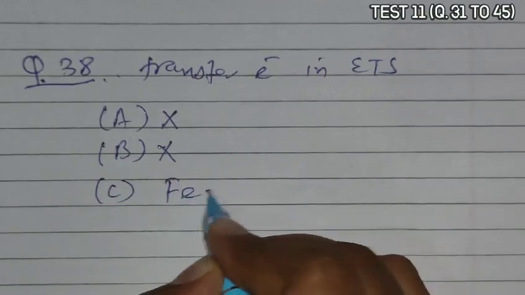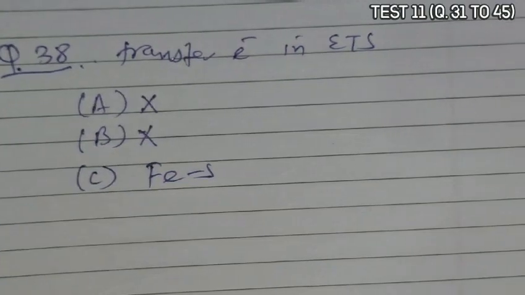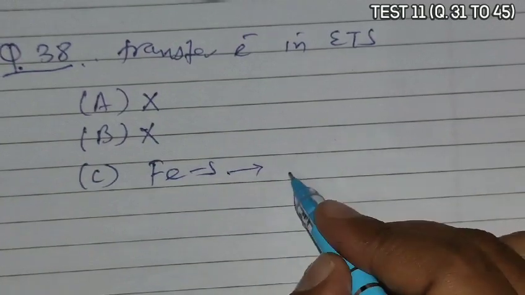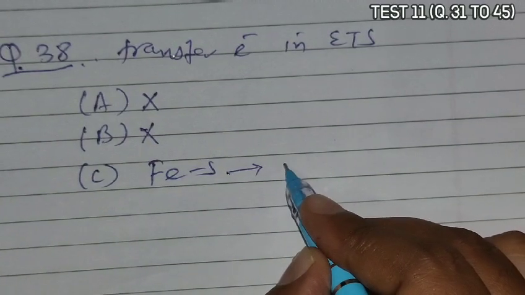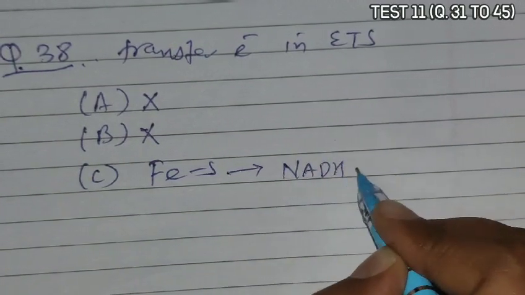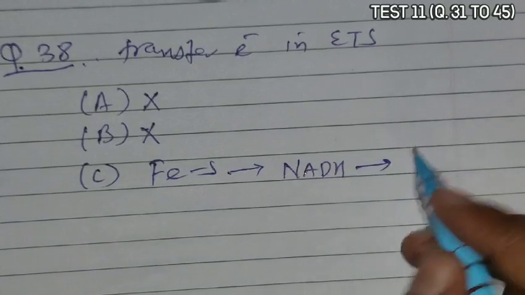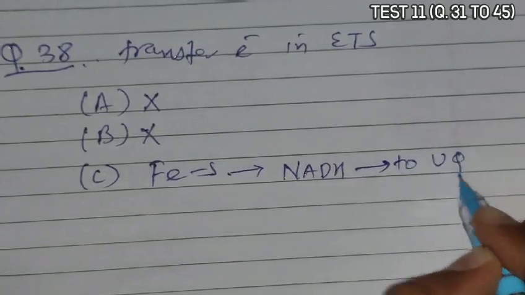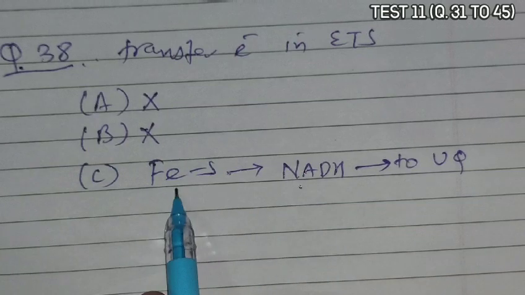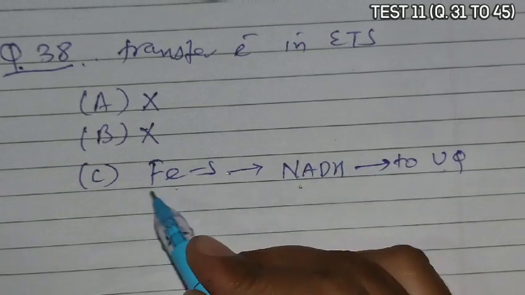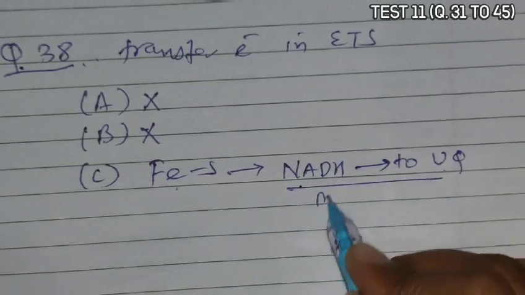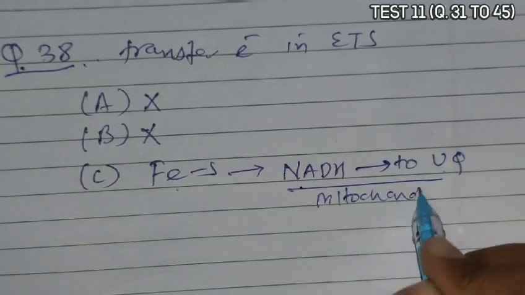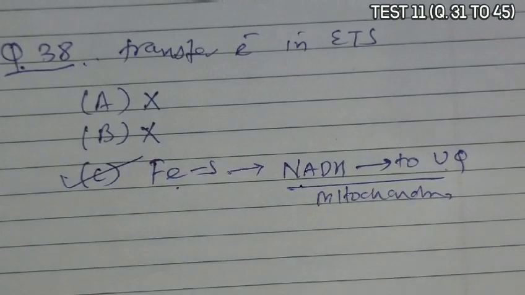C is given as iron sulfur protein. This iron sulfur protein is involved in transfer of electrons from NADH to ubiquinone. From NADH, electrons are transported to iron sulfur and then to the ubiquinone. So iron sulfur, and it occurs in mitochondria. So iron sulfur protein becomes the correct answer.